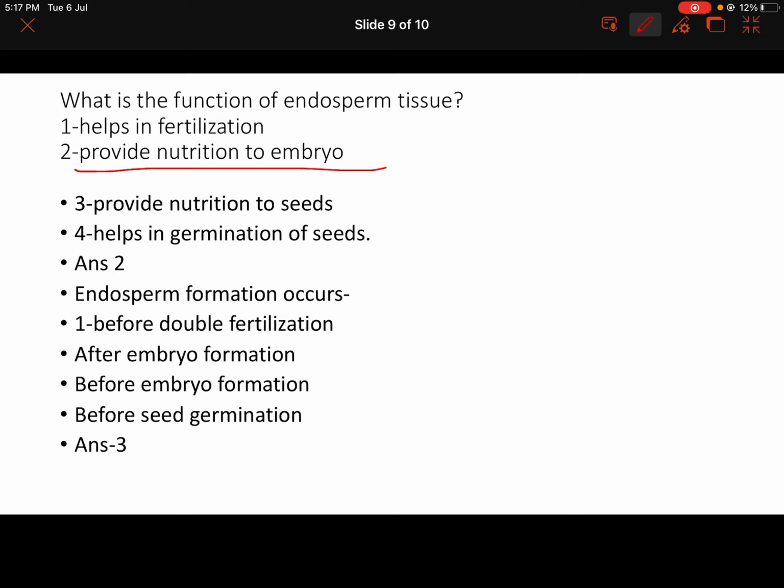Endosperm formation occurs when? Before double fertilization, after embryo formation, before embryo formation, or before seed germination. Endosperm formation occurs before embryo formation. Why? Because the embryo needs endosperm.